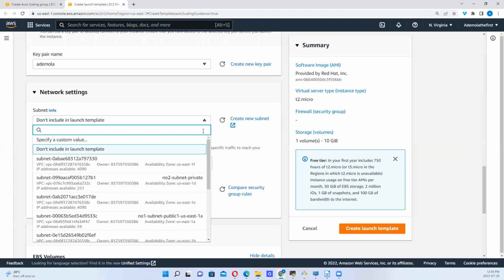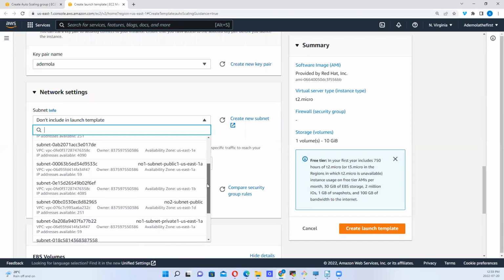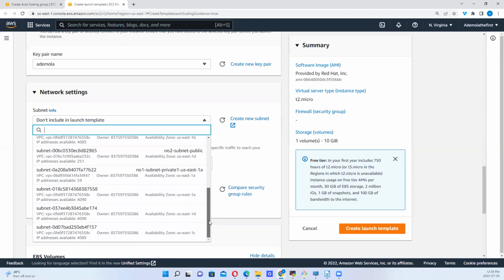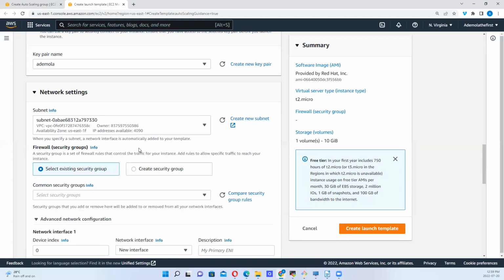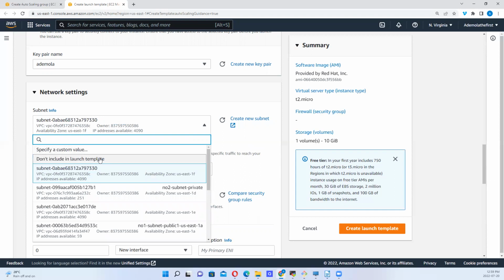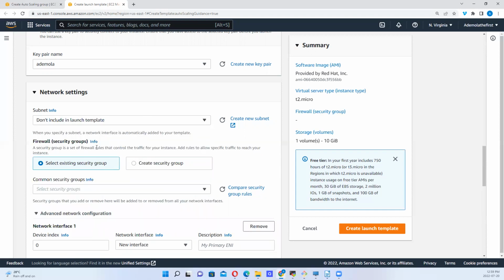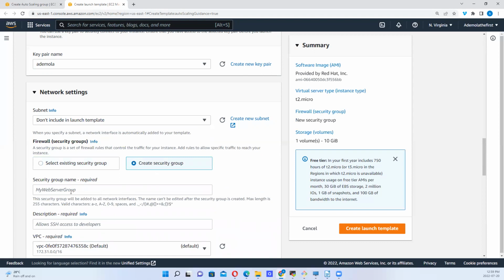So for this, I'm looking at the several options we have, right? So this is my default. I can take this depending on what I want, right? I can select that, or I can choose not to specify, right? I can choose not to include it in launch templates. Okay, so I can decide to choose an existing security group or create a new security group, right? So I can create one afresh, right? I can create a security group.